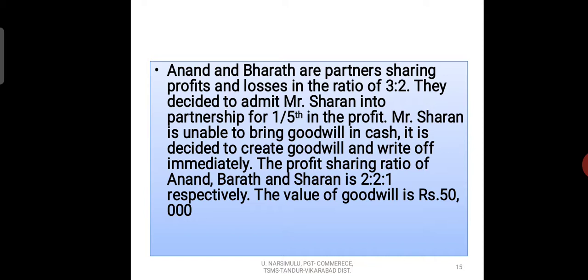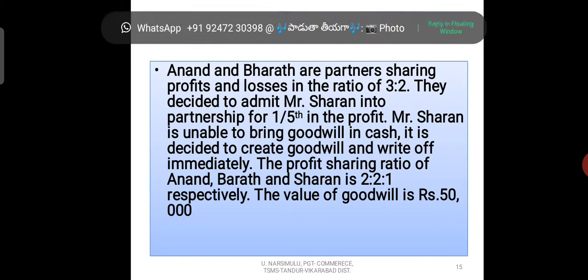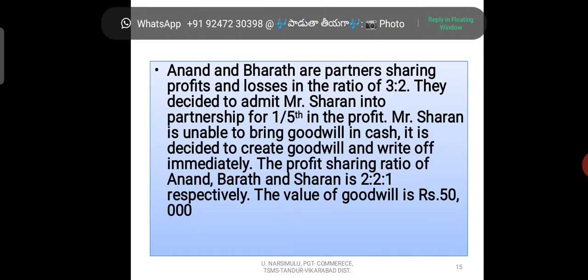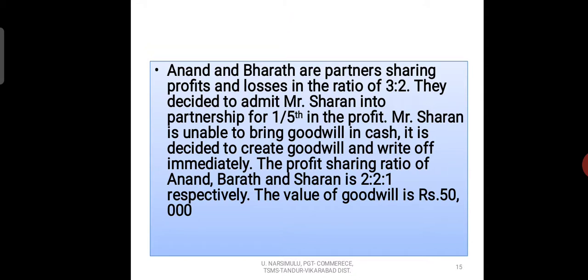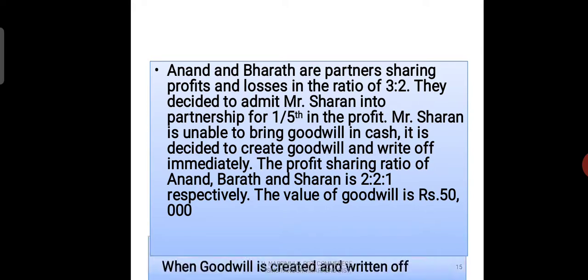Similarly, you divide it according to the new profit sharing ratio, then you will get Anand 20,000, Bharat 20,000, Sharan 10,000. Okay, so this is the working note. After completion of working notes, we go for journal entries. You will observe how we write the journal entries for this problem.